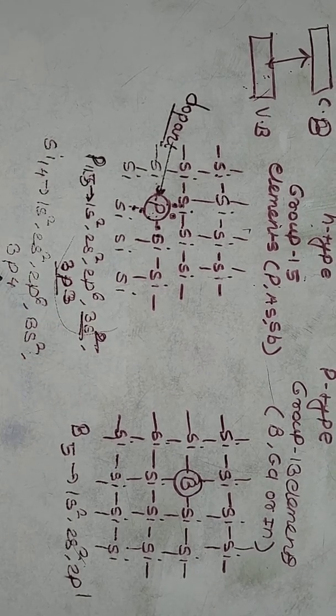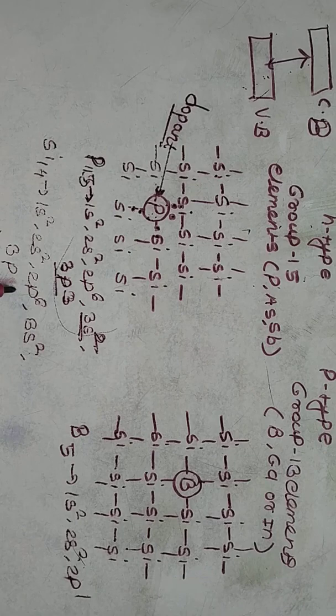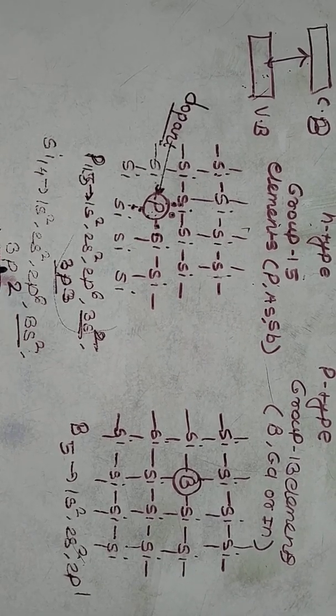But in case of silicon, the atomic number is 14. Its electronic configuration is 1s2, 2s2, 2p6, 3s2, 3p2. That means 4 electrons are present in its valence shell.